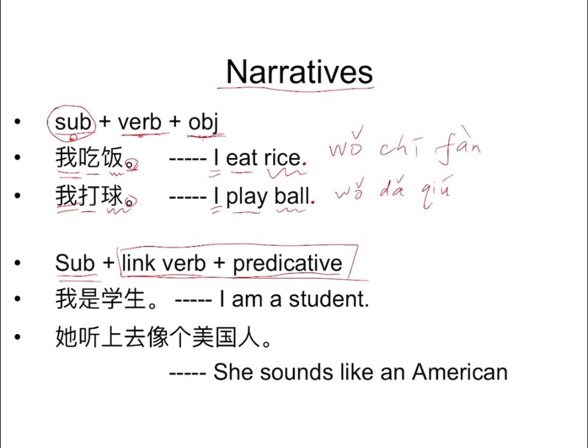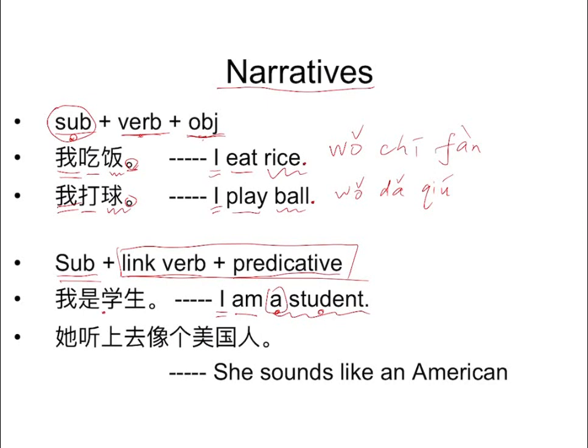So for example, how do you say "I am a student"? And this "a": in English, in front of a countable noun, usually you have this "a". But in Chinese, you may not have such a word.